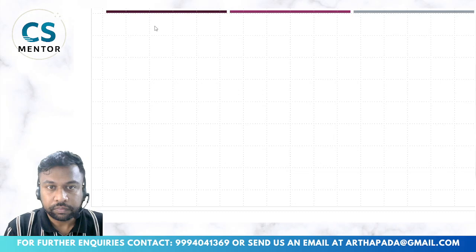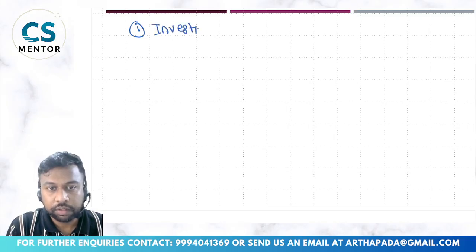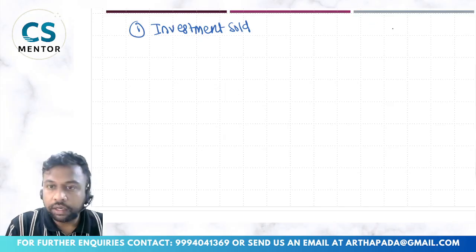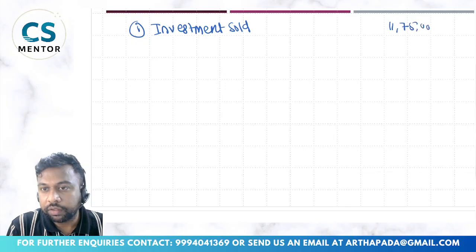First is investment sold. How much is it sold for? 11 lakh 75,000. This amount I will receive in my bank account, right?